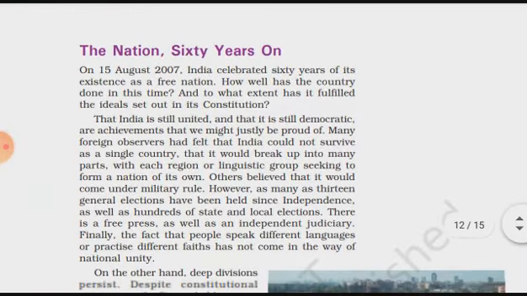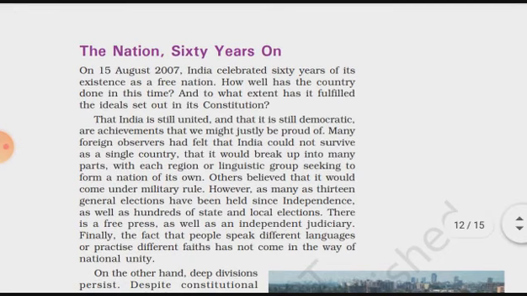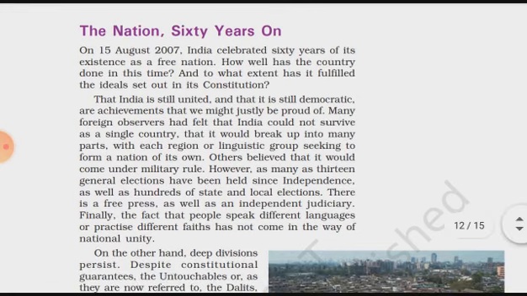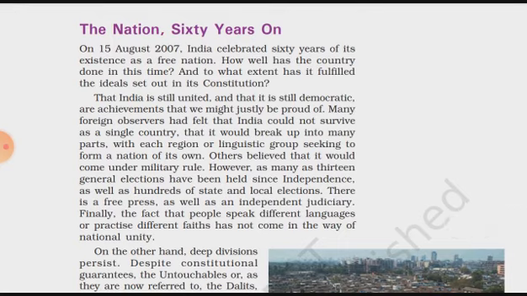Then, the nation 60 years on. As we have already passed 75 years, the book is old, which is why they have given 60 years on. So from 1947 till now, how much we have developed, and which things are still undeveloped in our country.